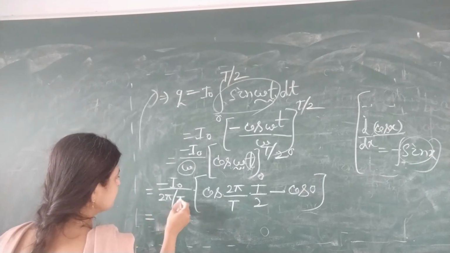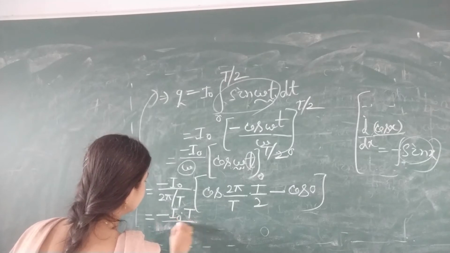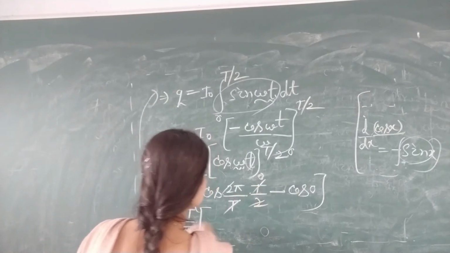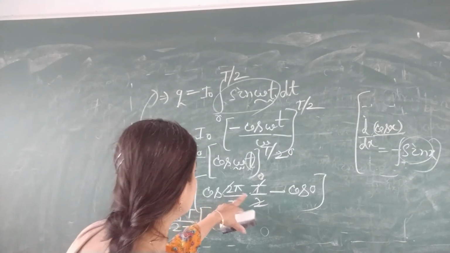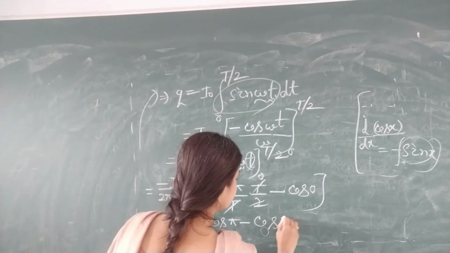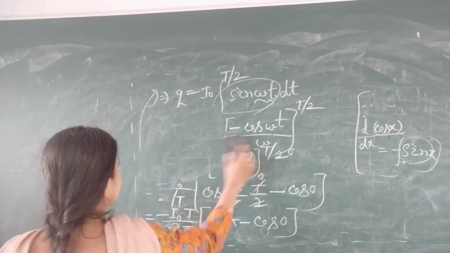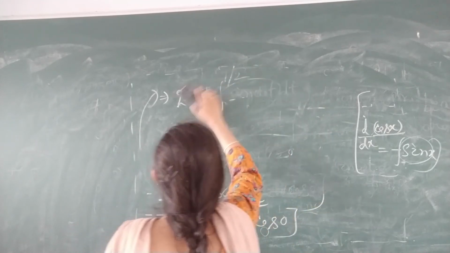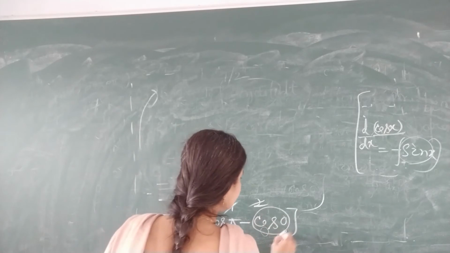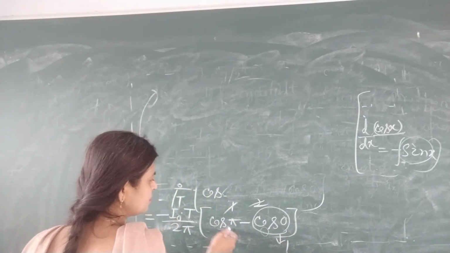Now that is equal to minus I naught into T by 2 pi, T cancels, and it is cos pi minus cos 0. Now put the values of cos 0 and cos pi. Cos 0 is equal to 1, and cos pi is the same value but with a negative sign, that means minus 1.